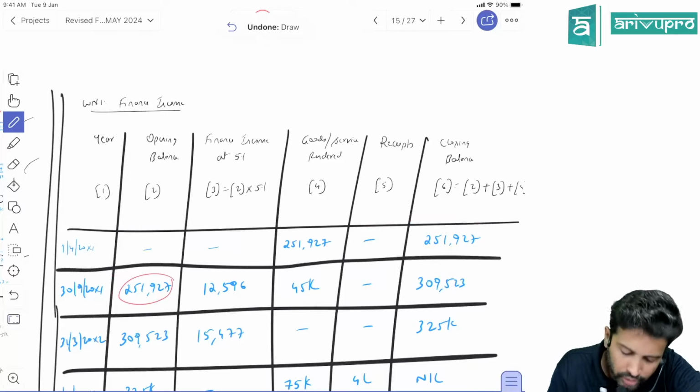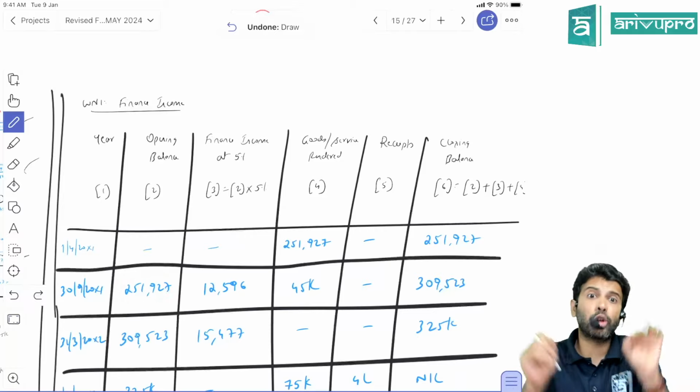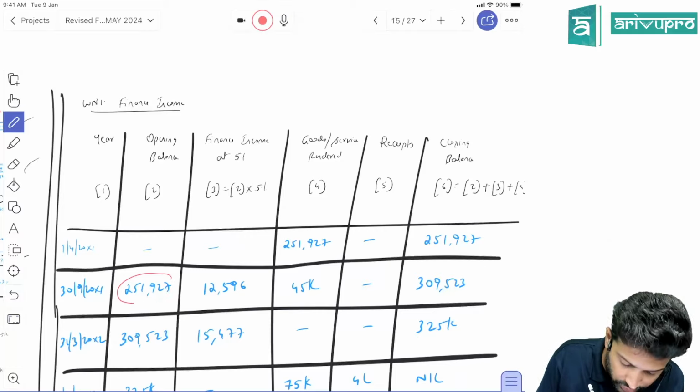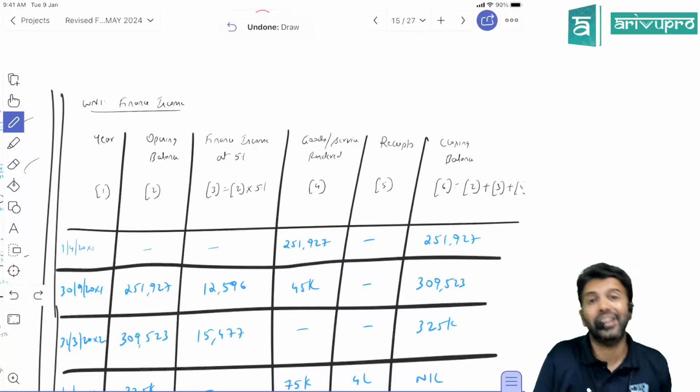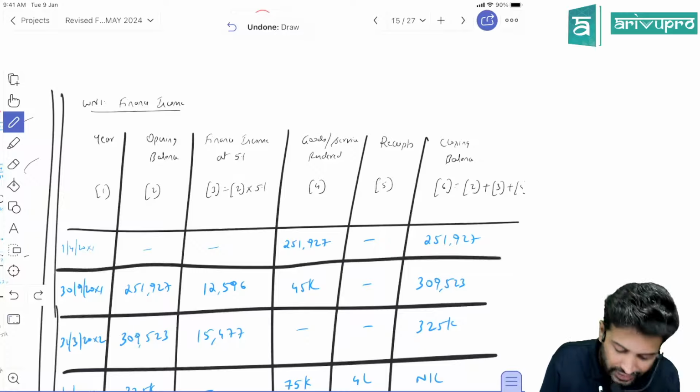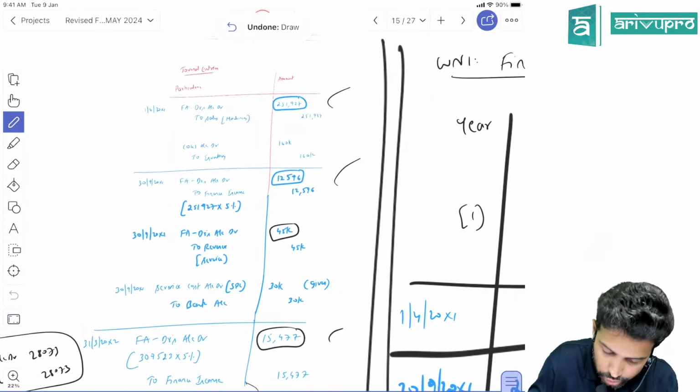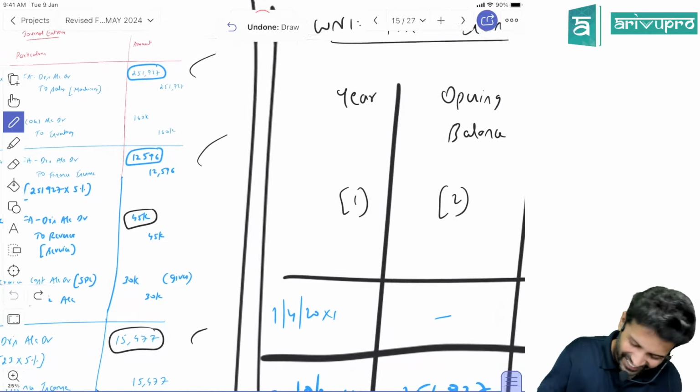Now on 30th September, there is a delay and interest we have to book on a 6 months interval. On 30th September, what is the debtor balance? 251. On this, you have to book finance income at 5%, and this 5% rate is for 6 months only. So directly multiply 5% and you will get 12,596. That's what we got here also, if you just check.